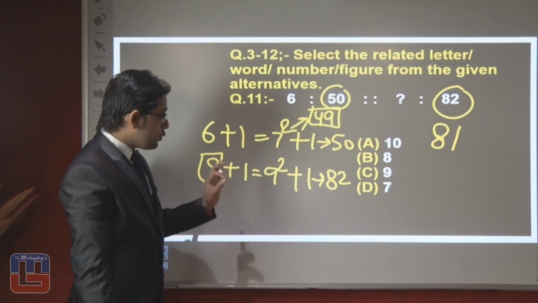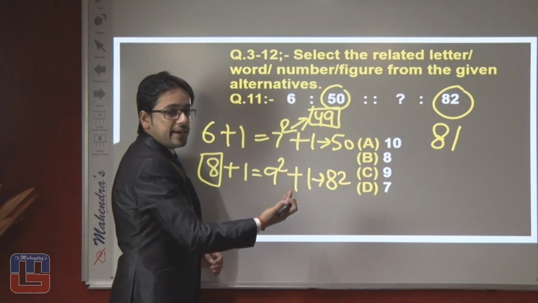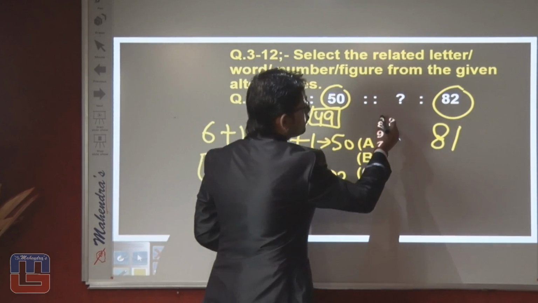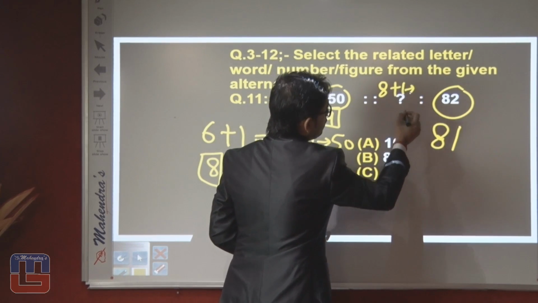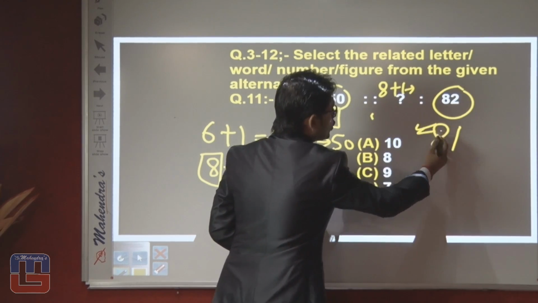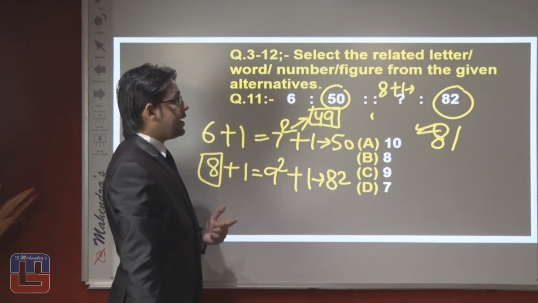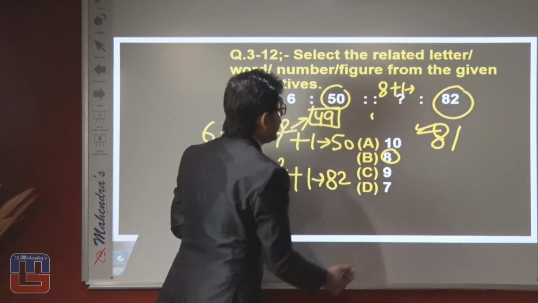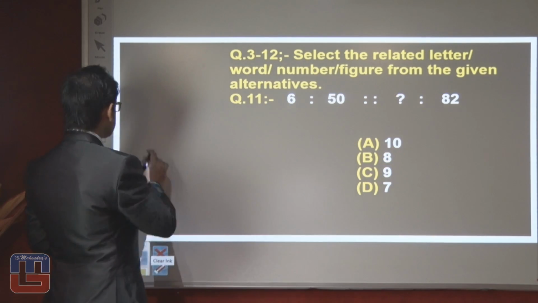As per the question, what should we do? We should do 6 plus 1, then a square and addition of 1. Now as per the requirement of the question, 8 plus 1 is 9, square of 9 is 81, plus 1, the answer should be 82. How can we get it? After the requirement of this question, the answer should be 8 as per the demand of the question. Let's move on toward the next question.